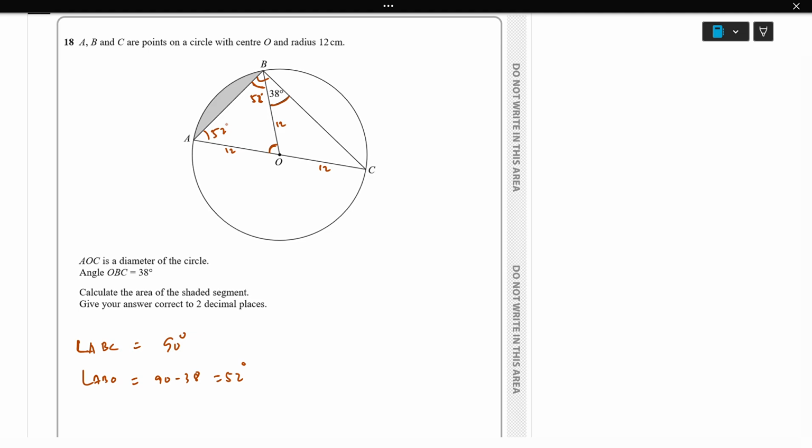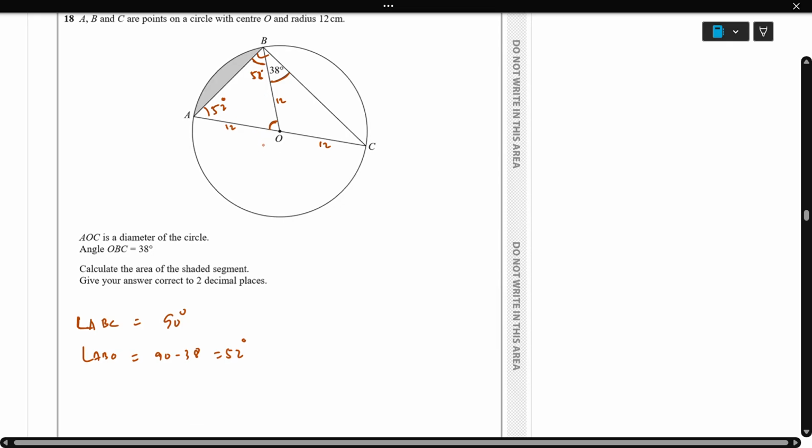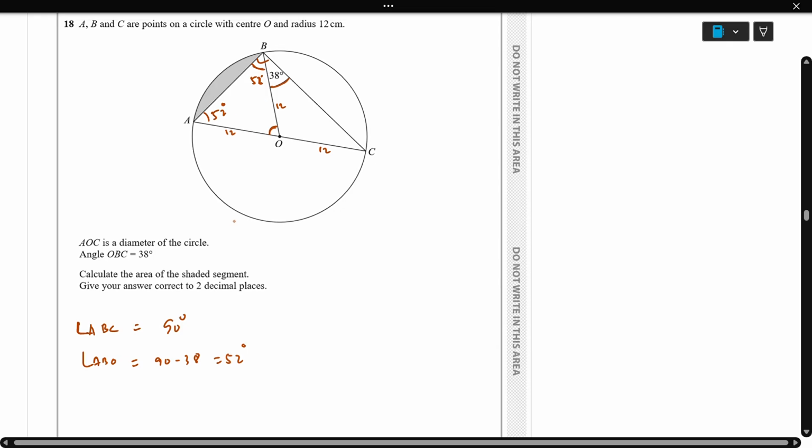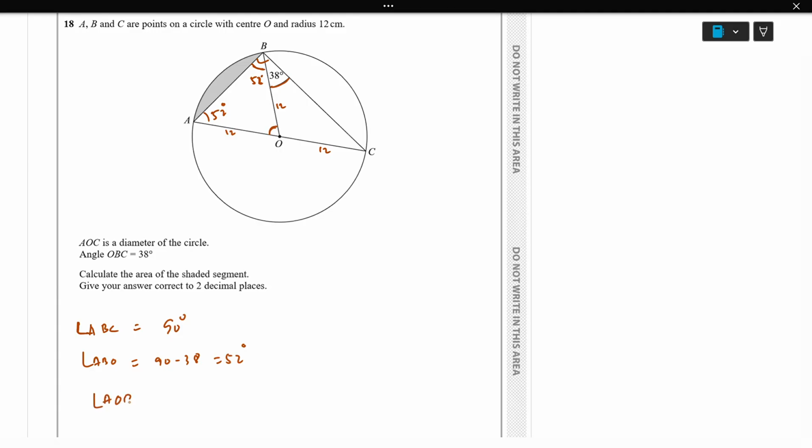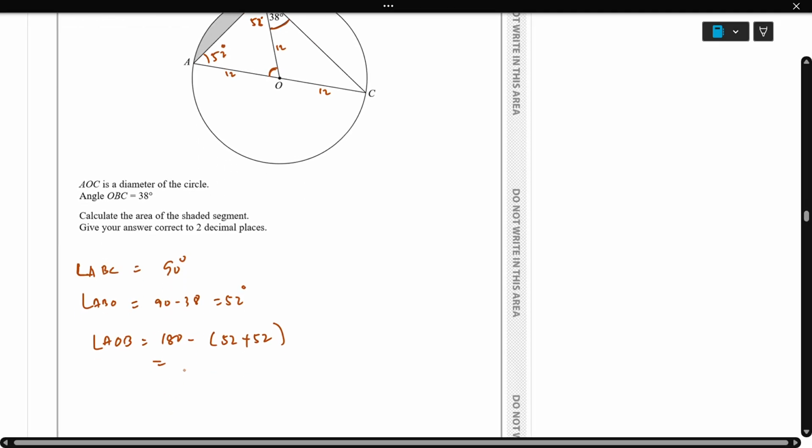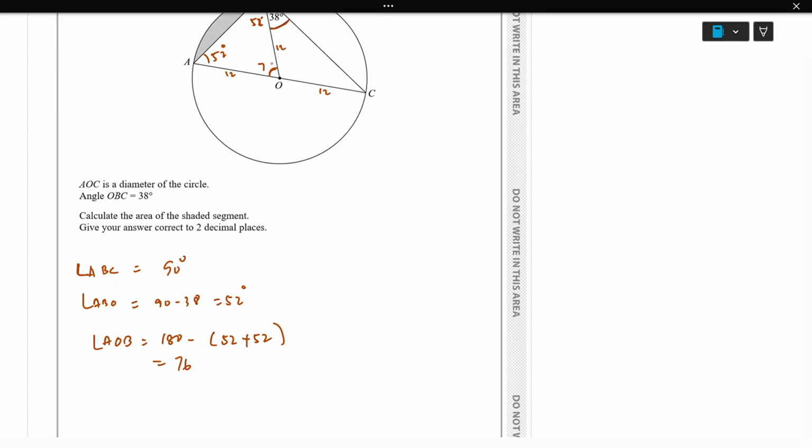Obviously this is also going to be 52 because OA and OB are equal, an isosceles triangle. Now angle AOB: when I add up all three angles, it equals 180 minus 52 plus 52, which is 76. So this angle is now 76.